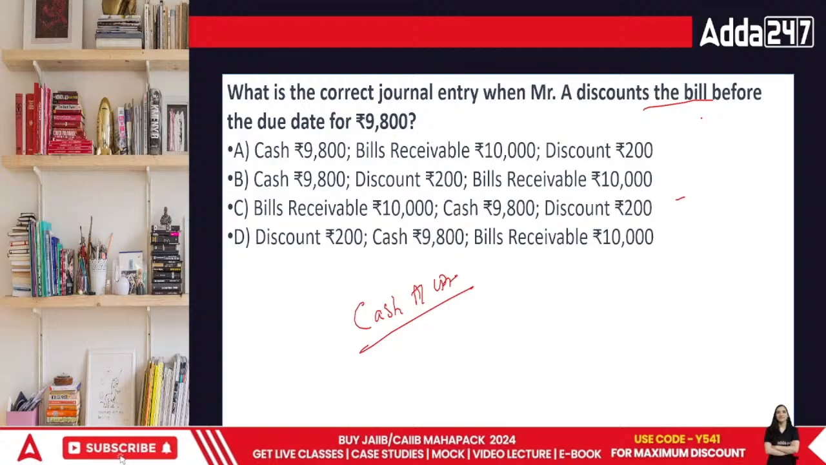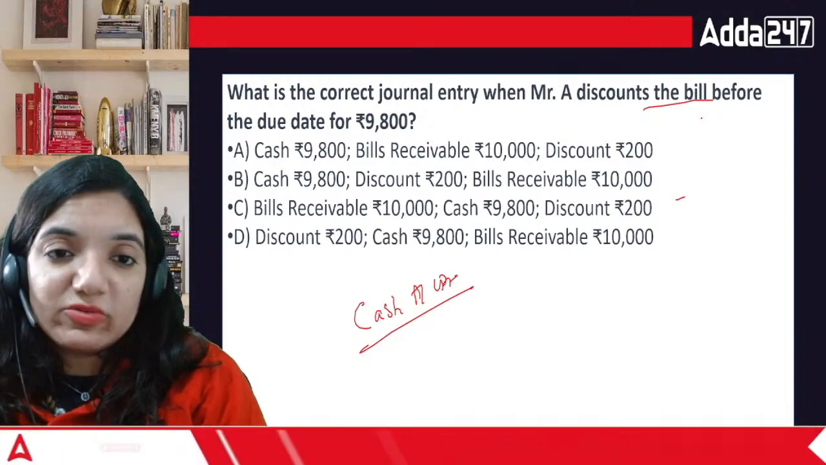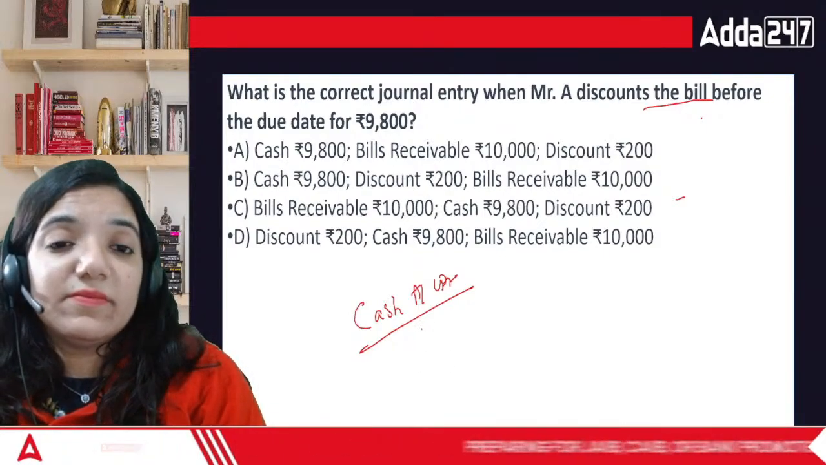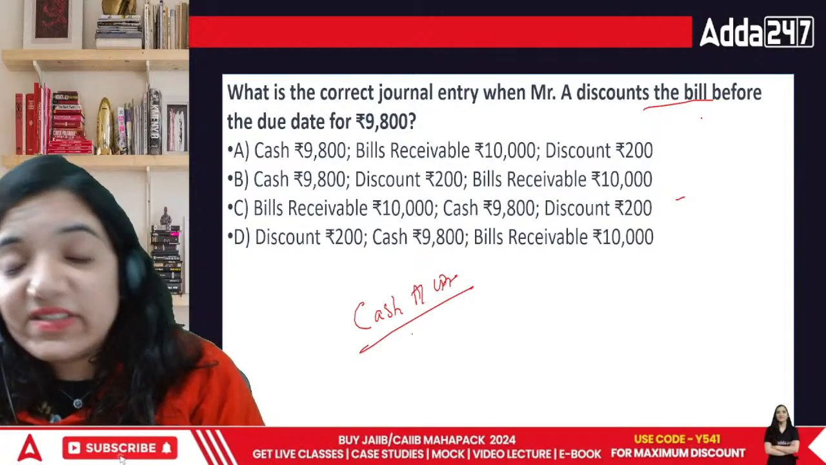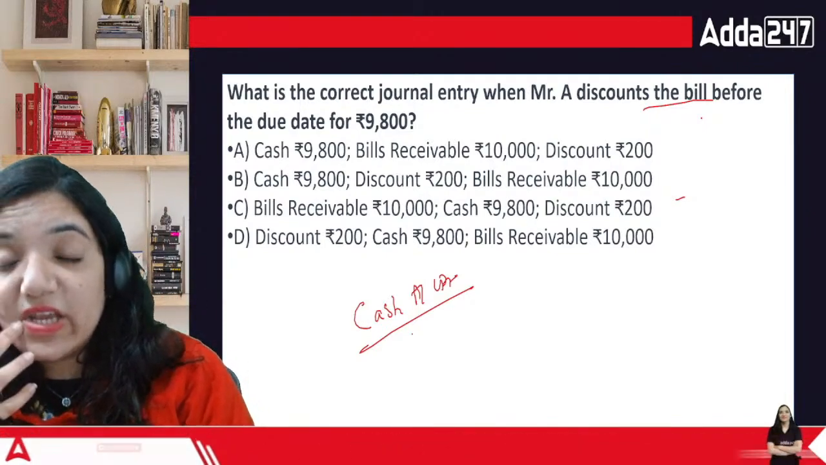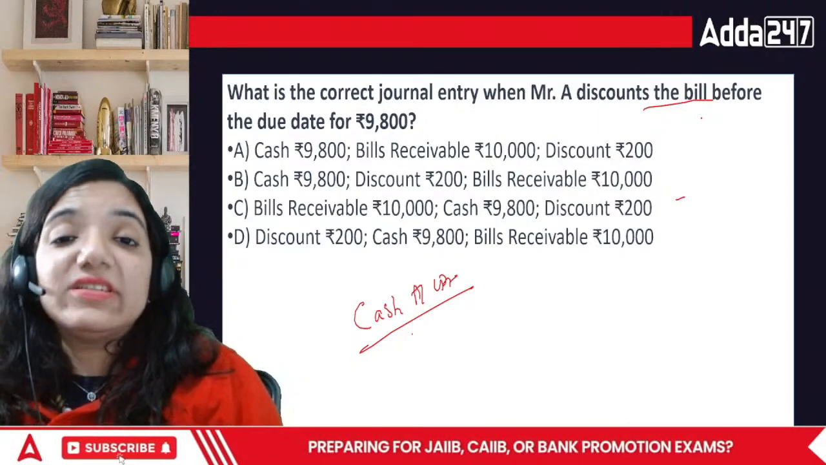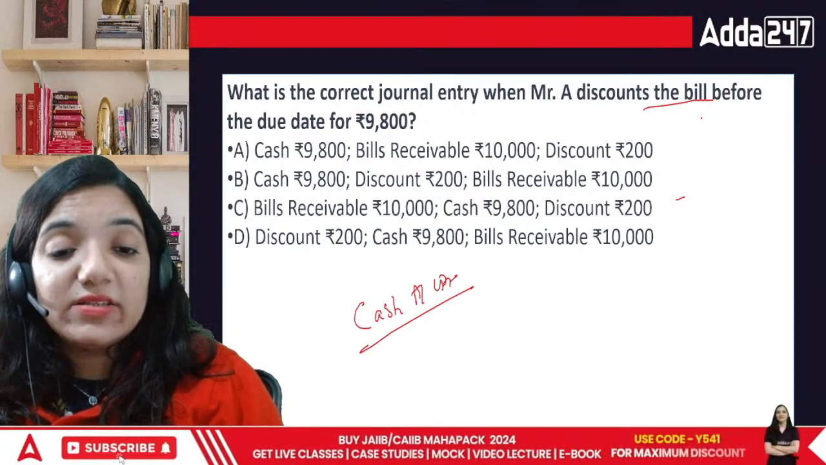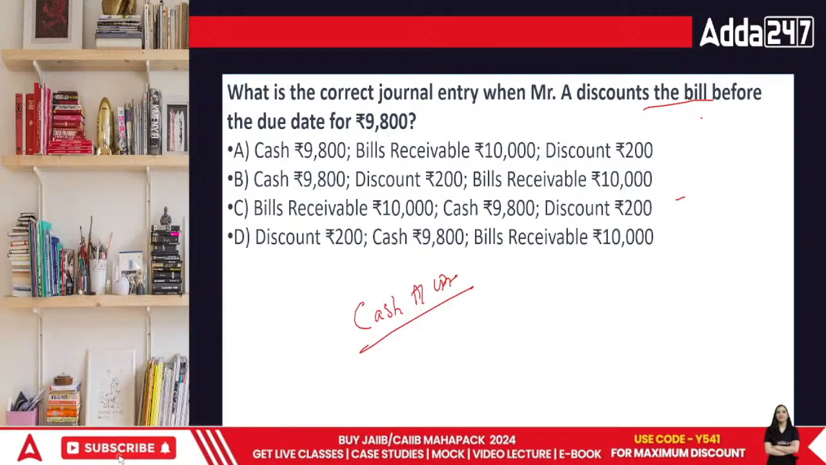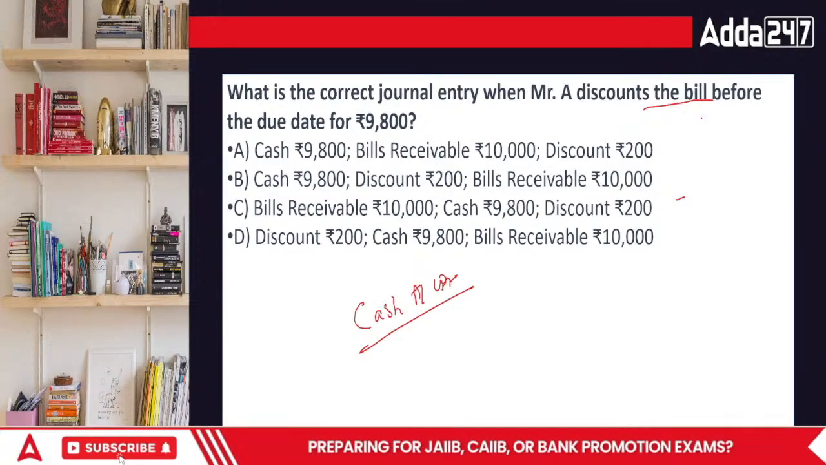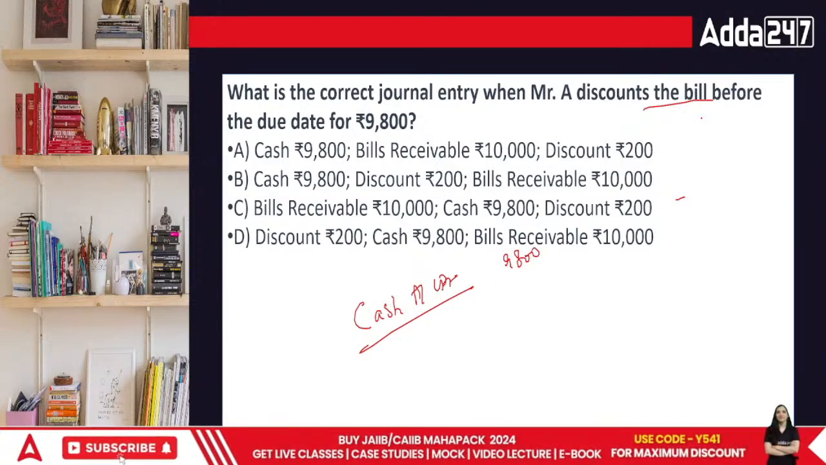In this case, there is only one rule: debit what comes in, credit what goes out. So from that point of view as well, the cash account is the amount that you are receiving in terms of the bill of exchange. And what are you losing? You are losing your bills receivable, the right to receive money over others, right? So in this case, you receive 9800 rupees.